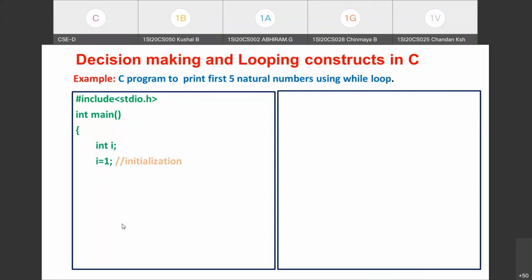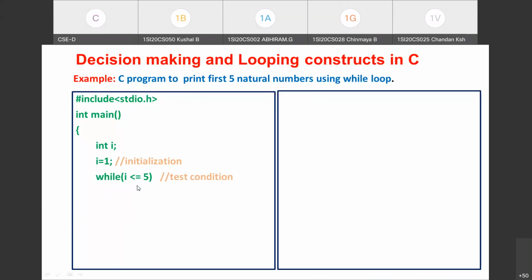You know the syntax of writing a while loop. While is the keyword you are using. Within parentheses, you are going to write the test condition. So what is the condition I have to test? I need to make use of the relational operator less than or equal to. So this is how we write the while loop header: while (i <= 5). Just see, this is the test condition part we have written.